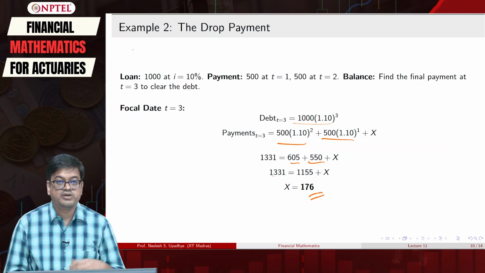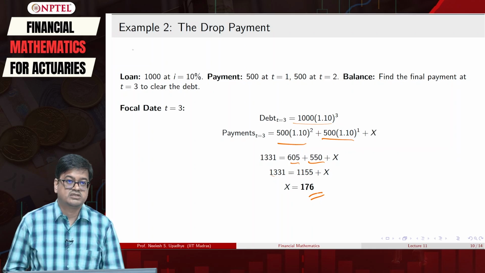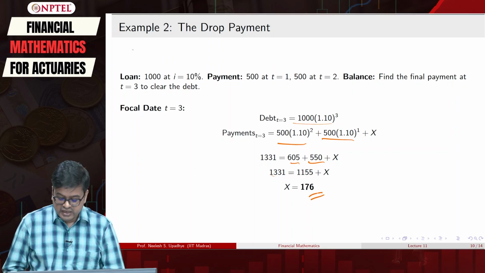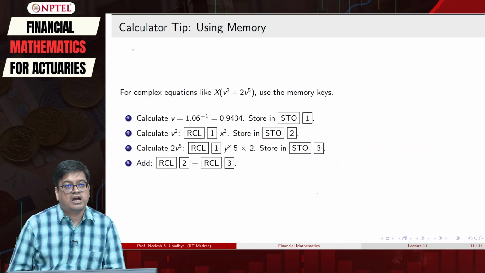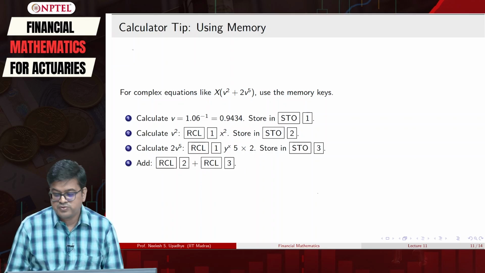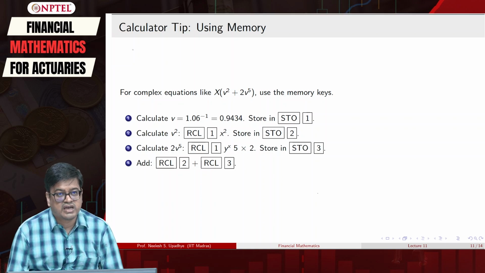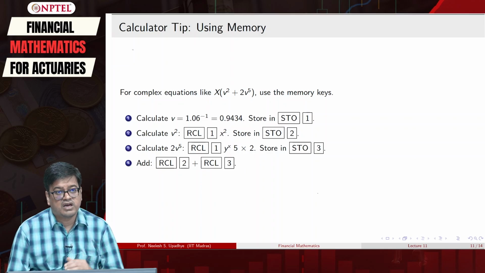In the previous example, we had 1.06 which was inverted and then taken to some other powers. Doing this on a calculator can become messy, where you are typing by hand and you may commit mistakes. So a pro tip here is to use the memory of the calculator. For example, if you have to compute x v square plus 2 v raised to 5, then you can use the way we are showing here.